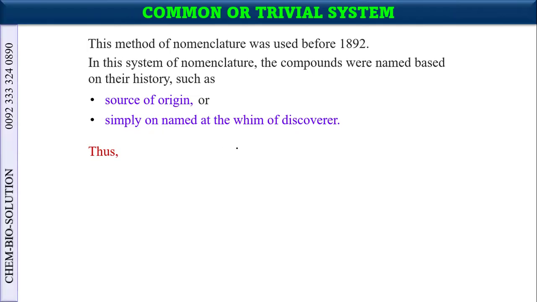Hakim means the doctor in Unani medicine. The compound that he discovered, he named it Ajmalin, in the name of Hakim Ajmal. So this is on the whim of the discoverer.